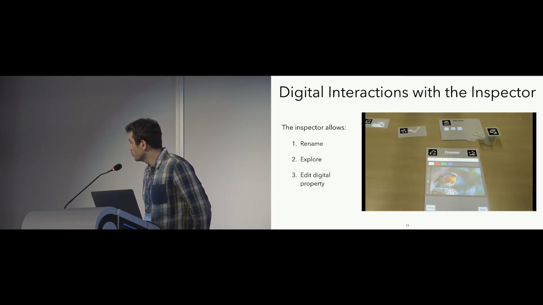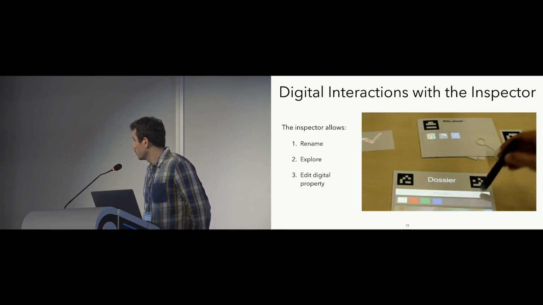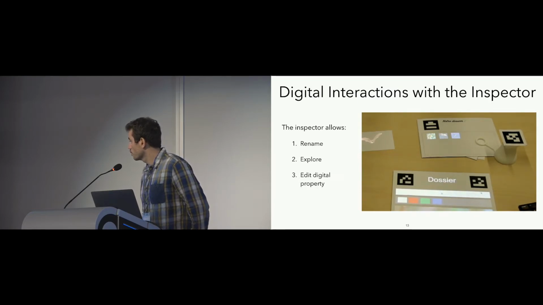As you can see in the video, we can also change a digital property of an object or a link, and we can explore what's inside a card or a folder by using the pen. And then yes, we can also rename folders.